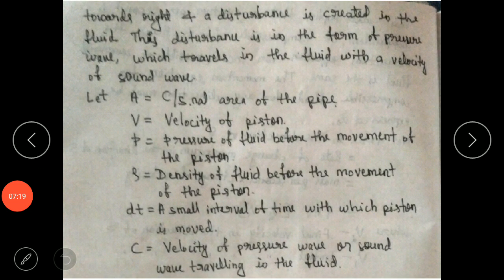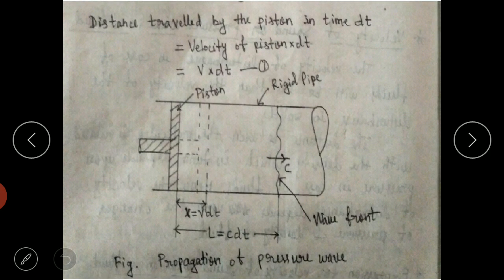Okay, continuing. dt is a small interval of time with which the piston is moved. You can see here the piston has moved by a distance x. So we are defining x is equal to v into dt, which is nothing but velocity is x by dt, where x is the distance moved by the piston and dt is the time taken.